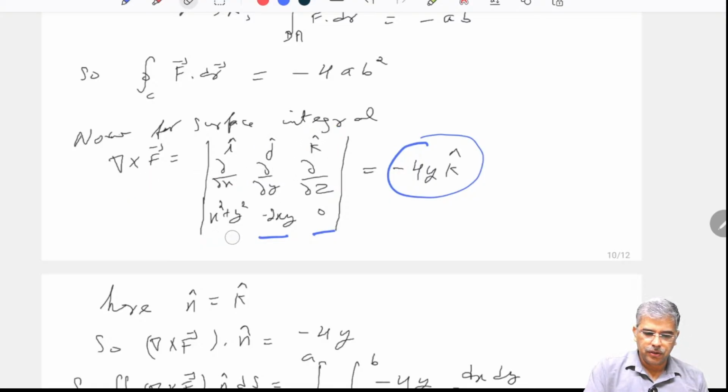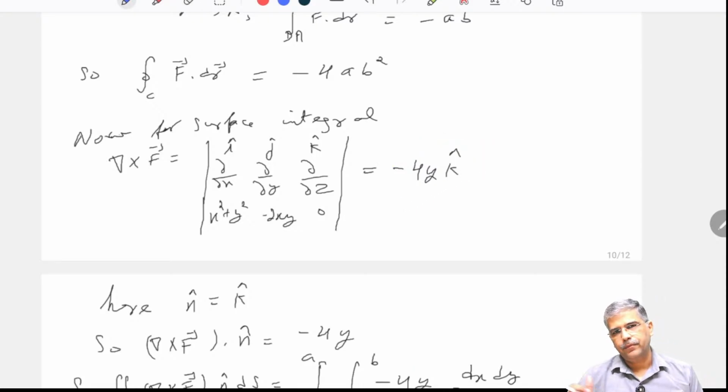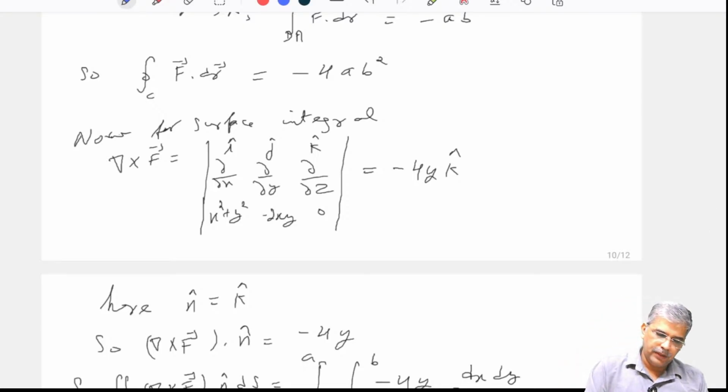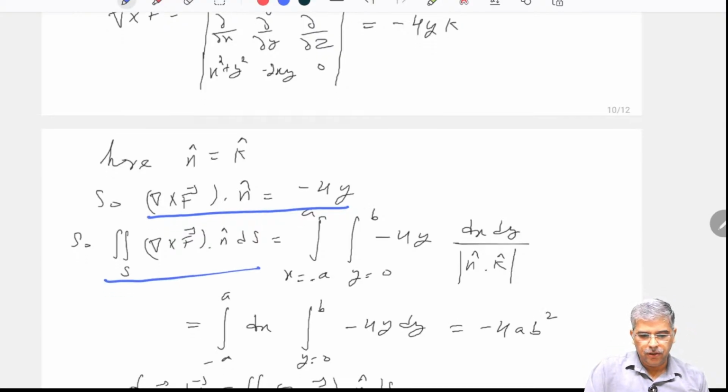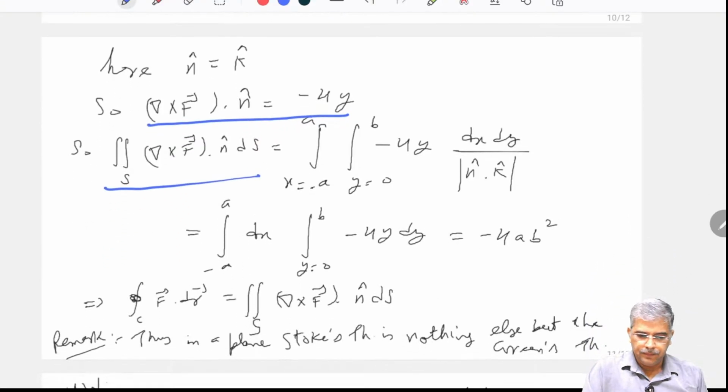So curl is now with us, and we are in the xy plane. So by the right hand thumb rule, the n cap turns out to be the k cap. So next we obtain the dot product, which will turn out to be minus 4y, and the last one is the surface integral. So we put the value here in the surface integral.